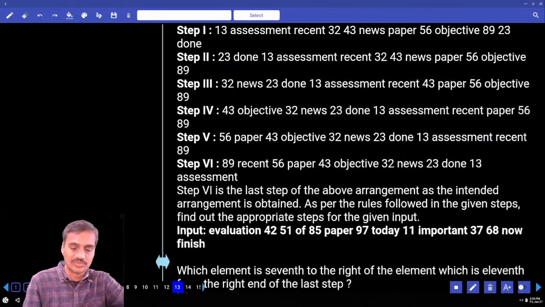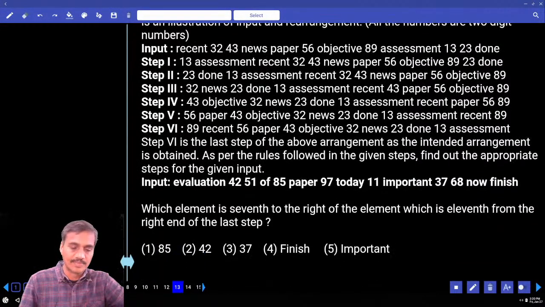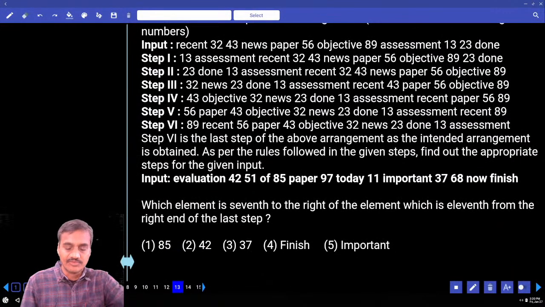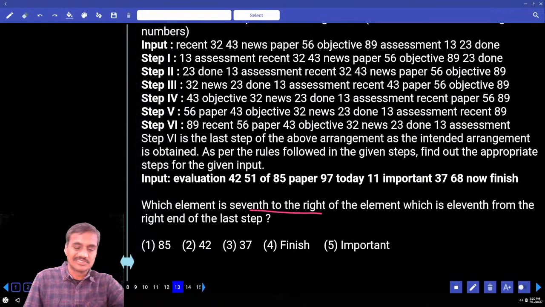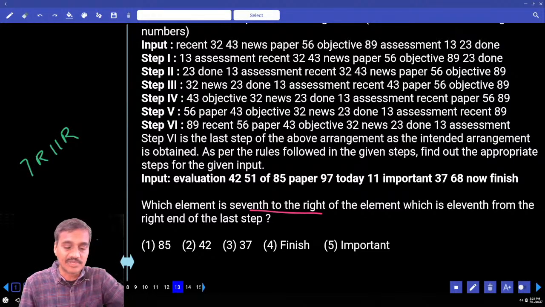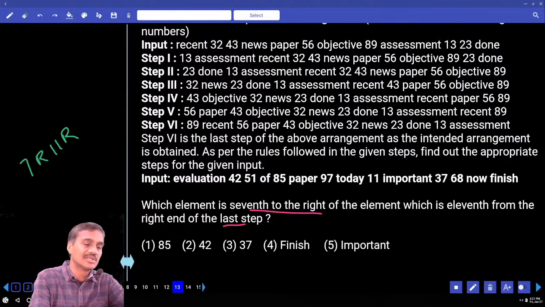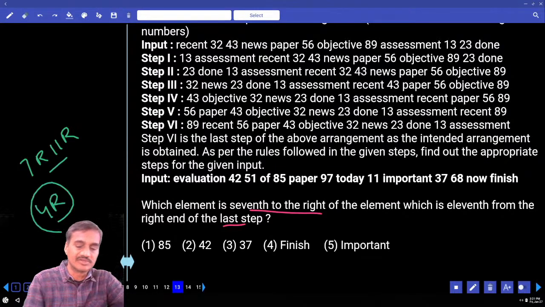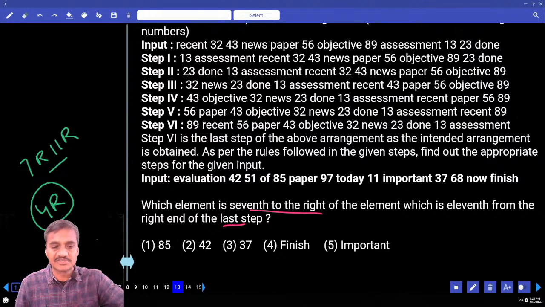Then coming to this one, without entering into the steps, which element is 7th to the right of the element which is 11th from the right end? Now 7th to the right of 11th from the right end. 11th from the right end in which one? The last step. In the last step, that means 11 and 7. Right and right means 4th element from the right hand side.